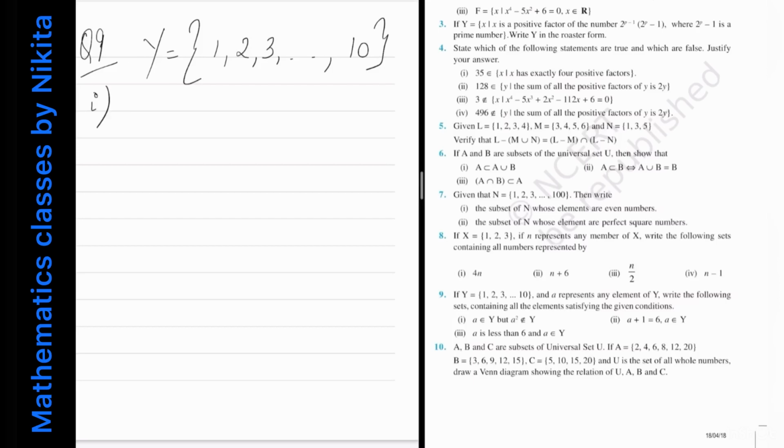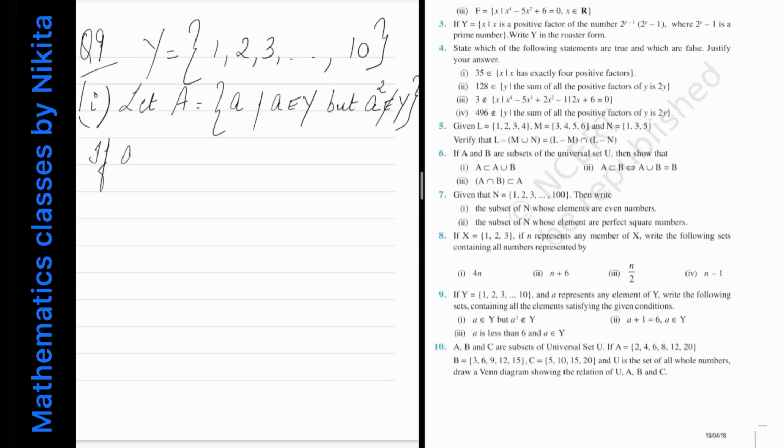So first part says that you have to find the set whose elements are represented by, that A is coming from y but A square does not belong to y. So let capital A equal to the set of all those A such that A is coming from y but A square does not belong to y. Okay, so let's start with each element of y.